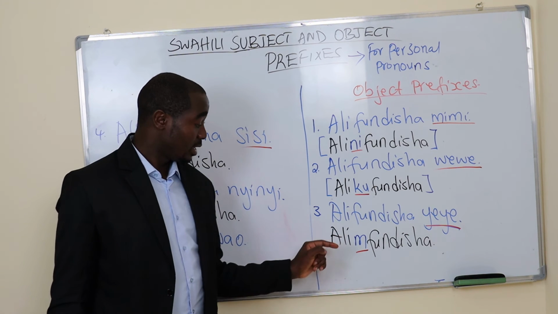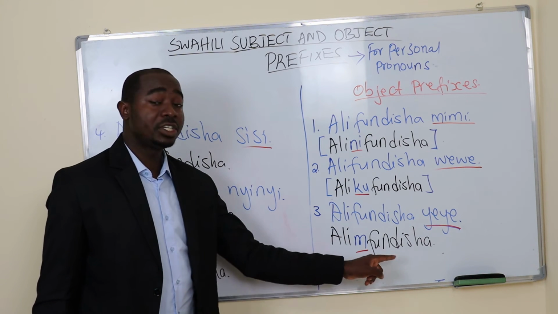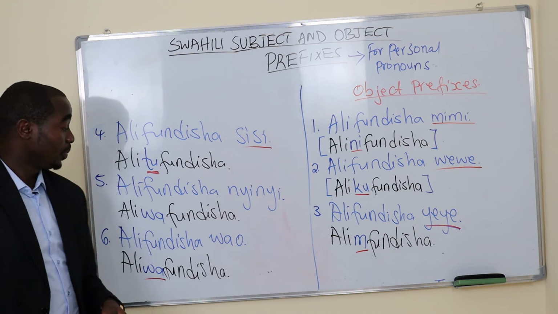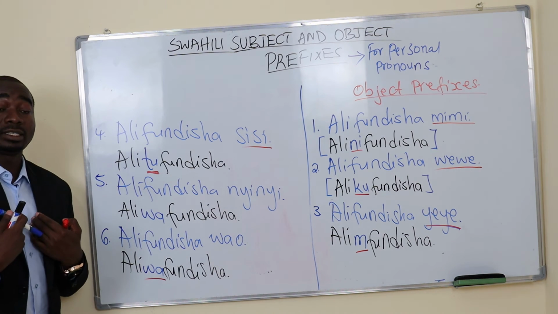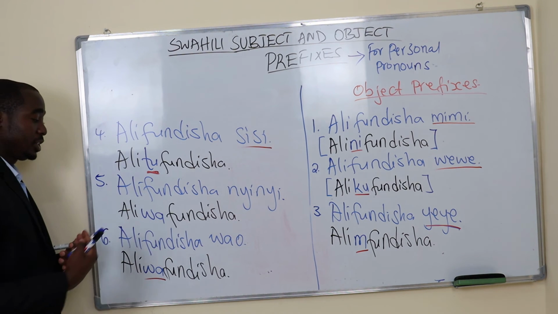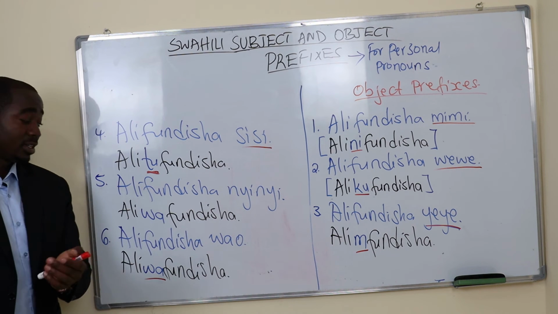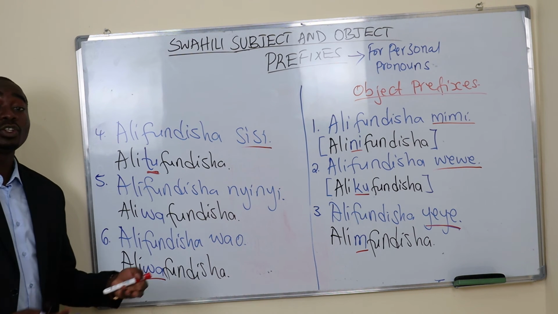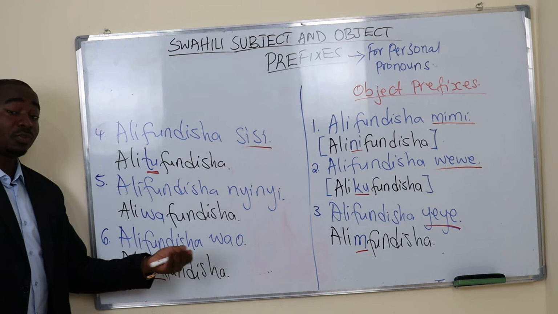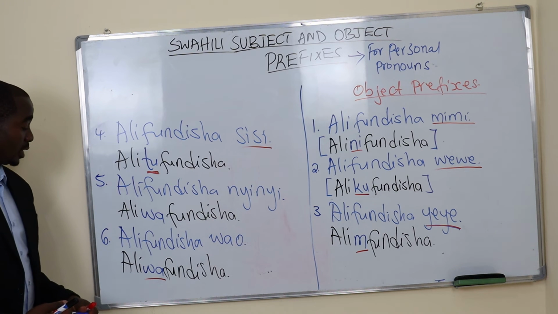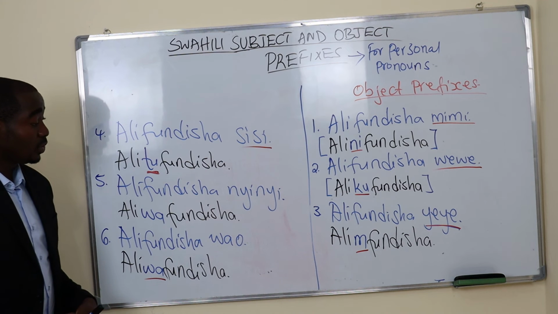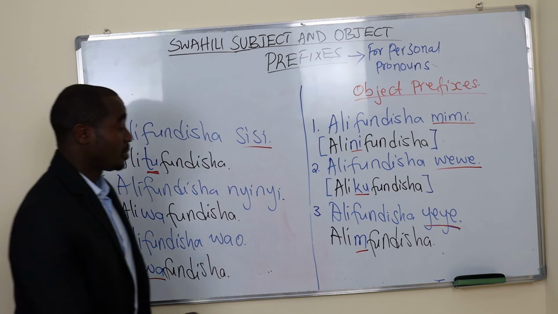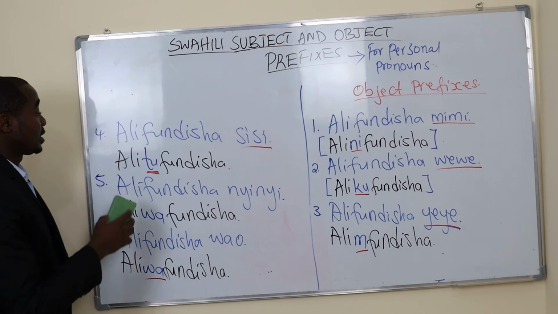Alifundisha yeye, alimfundisha, he taught him or her. Alitufundisha, he or she taught us. Aliwafundisha, he taught you all. Aliwafundisha, he taught them. Sawa? Okay, so we can continue and have some exercise.